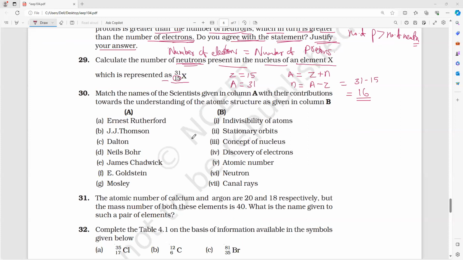Next question. Match the names of the scientists given in column A with their contributions towards the understanding of the atomic structure as given in column B. Ernest Rutherford. What has he done? Concept of nucleus. Very good. Next, J.J. Thomson. Discovery